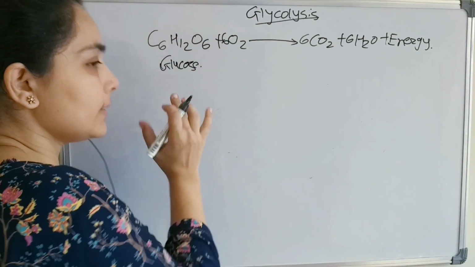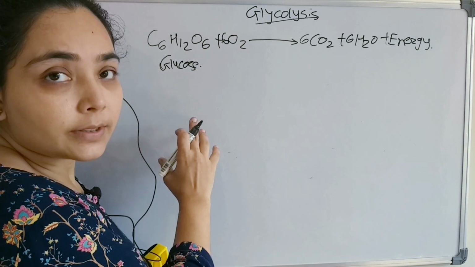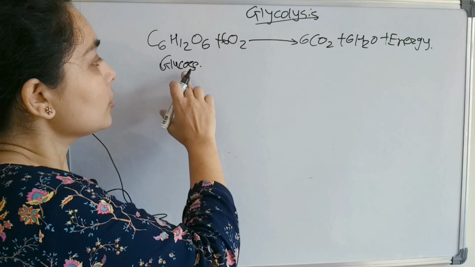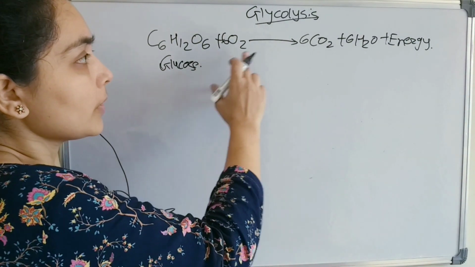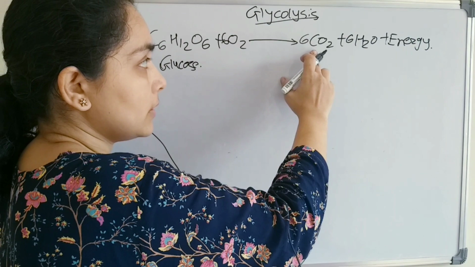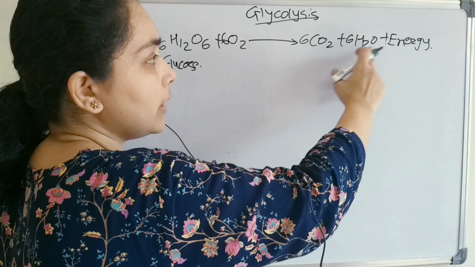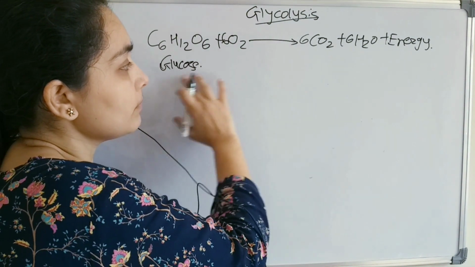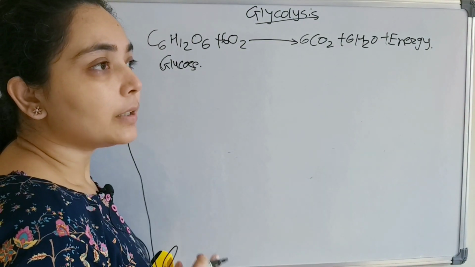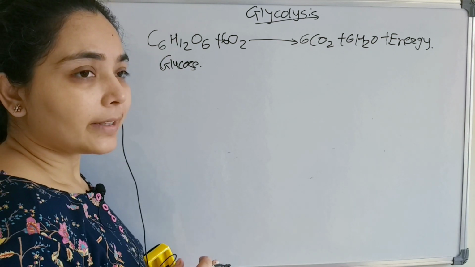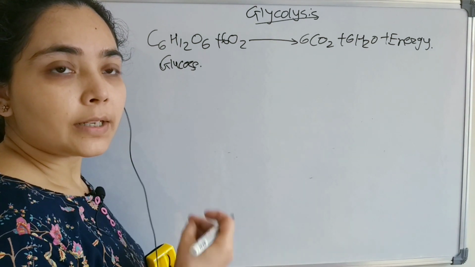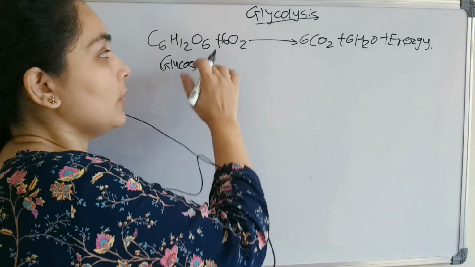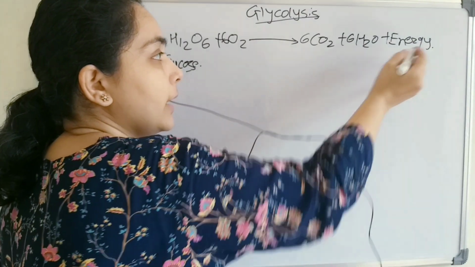Let us take the example of glucose because it is the simplest form of carbohydrate, or monosaccharide, right? So glucose in the presence of oxygen will oxidize to carbon dioxide and water molecules, and ultimately we will get the energy. This is the overall equation, but it is not like we are simply consuming glucose in the presence of oxygen and finally getting energy.